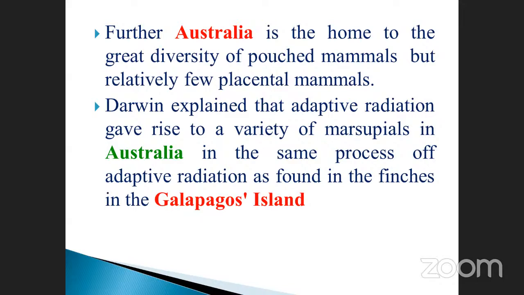So many varieties of marsupials, right, due to the adaptive radiation. This is also mentioned by the name of the scientist. Who is that? Darwin. Note it down, it is very, very important. Which one is the comparison here? Australia as well as the Galapagos Islands. These are the two things. Here the birds, here the what is that? Kangaroo. Okay, this is very, very important.